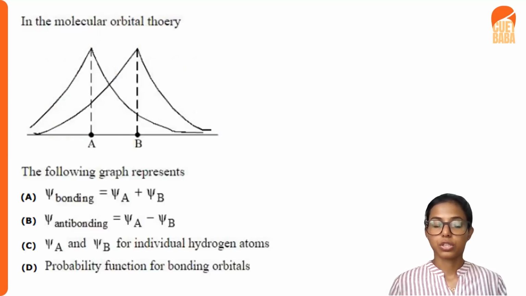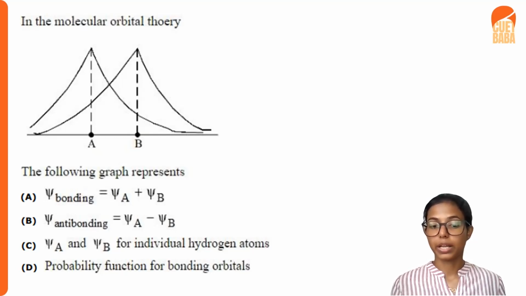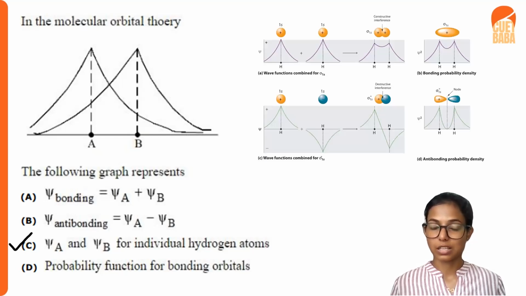Next question. In molecular orbital theory, a graph is given here. The following graph will represent a psi bonding molecular orbital, where psi bonding is equal to psi A plus psi B, and option B, psi anti-bonding orbital, is formed by subtracting, that is, the wave function of A minus the wave function of B. The next option is psi A and psi B for the individual hydrogen atoms, and psi D, this molecular orbital, is the probability function of the bonding orbital. We want to see which will be the correct answer for this graph.